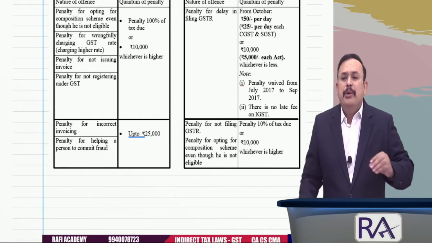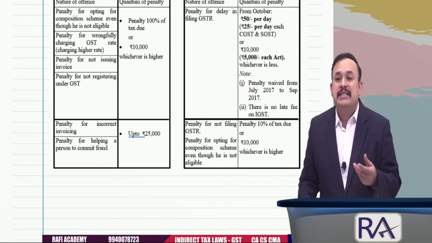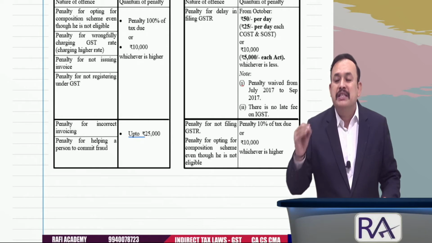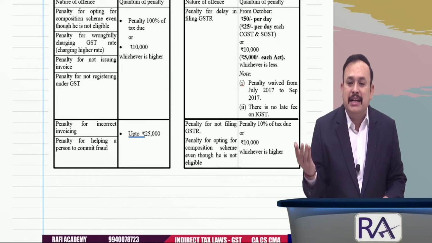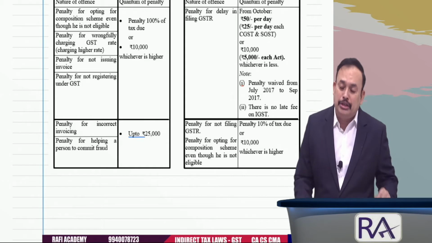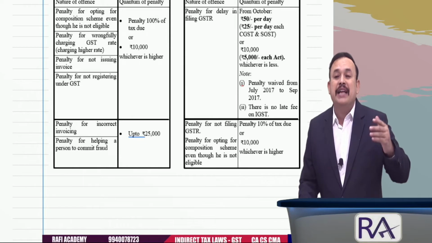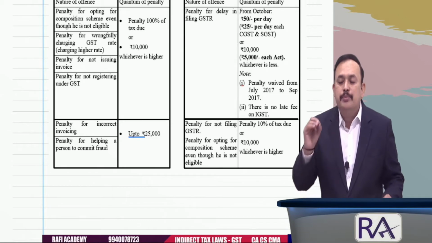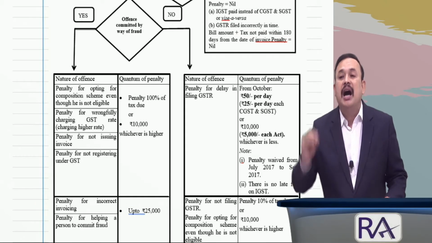Sir, a penalty in the case of late filing of returns. In that case the penalty is as follows: 25 rupees per day of delay or rupees 5,000, whichever is less, as per the CGST Act. Same as per the SGST Act also. And also we referred in the last class, my dear friends, to offences where there is evasion of tax fraudulently. In that offence, penalty is equal to 100% of the tax or rupees 10,000, whichever is higher.